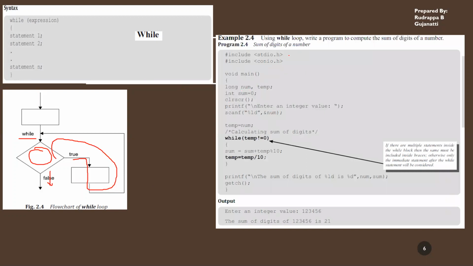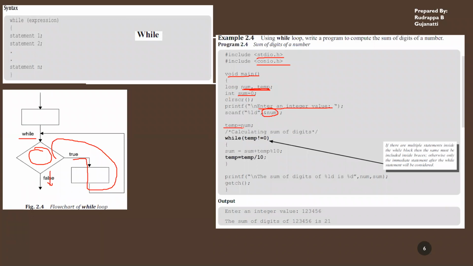So here is an example we had seen. First include the header files, then you start off your program with the main function, which indicates the starting point of your program. Then declare the variables whichever are required in the program. In this case, this is integer type. By default, it will be integer type. You have declared sum. Here you are asking the user to enter an integer value, which will be stored in num.